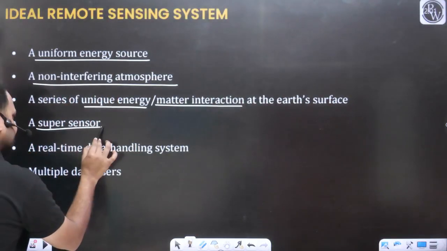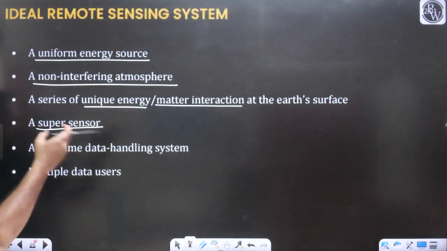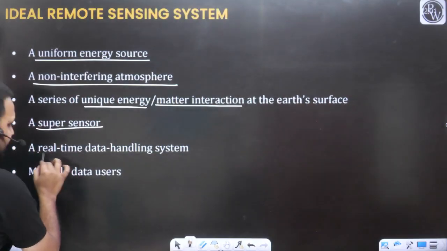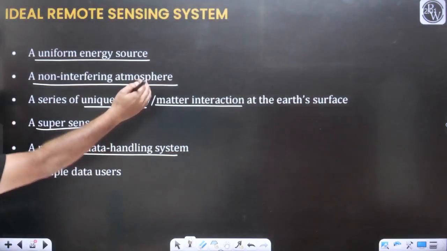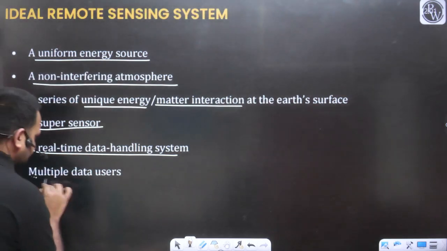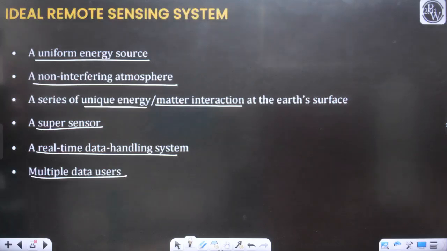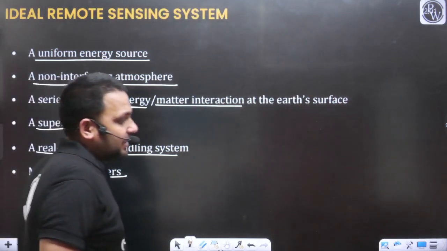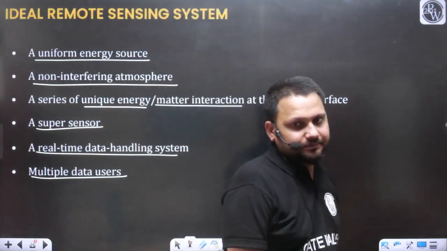A super sensor is required to collect the reflected data. A real-time data handling system which can transmit the data from the satellite to the ground control station, and at the end multiple data users are there. So these are the parts of the ideal remote sensing system.